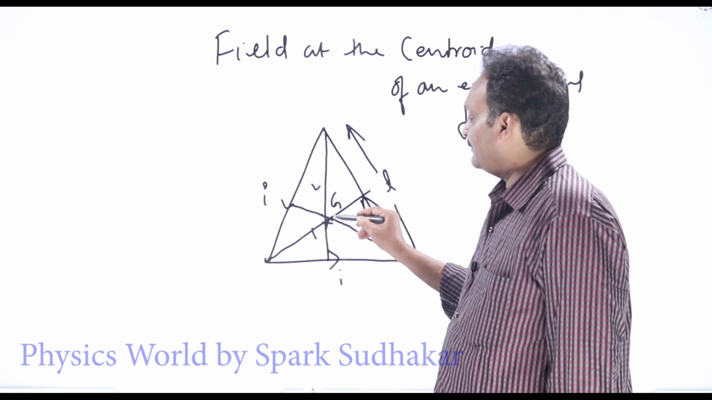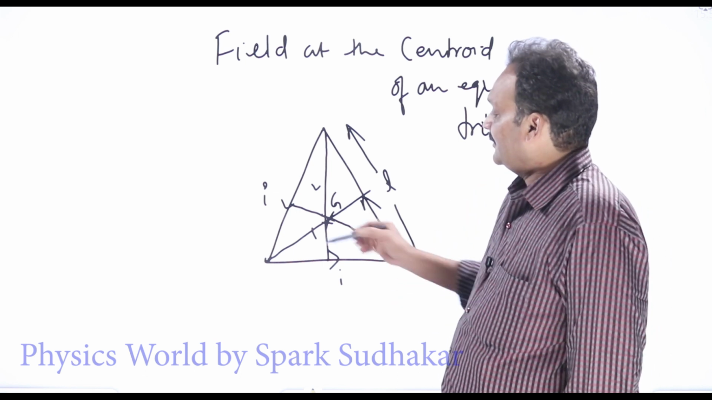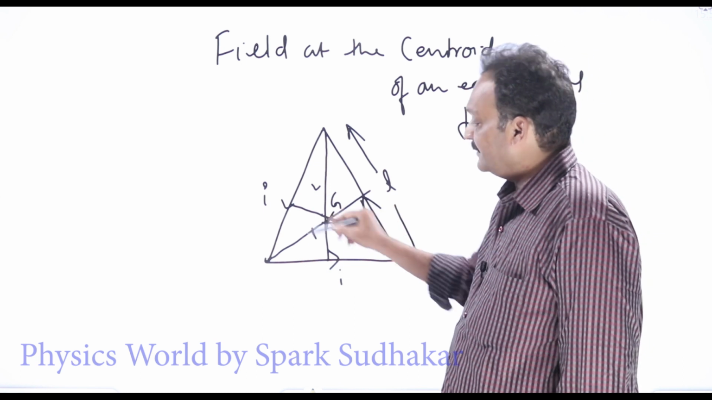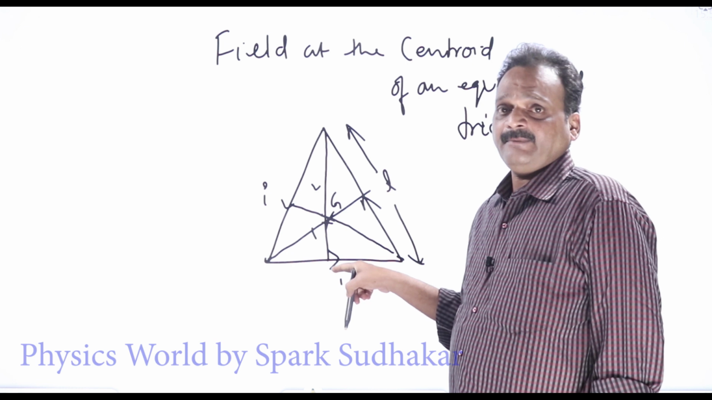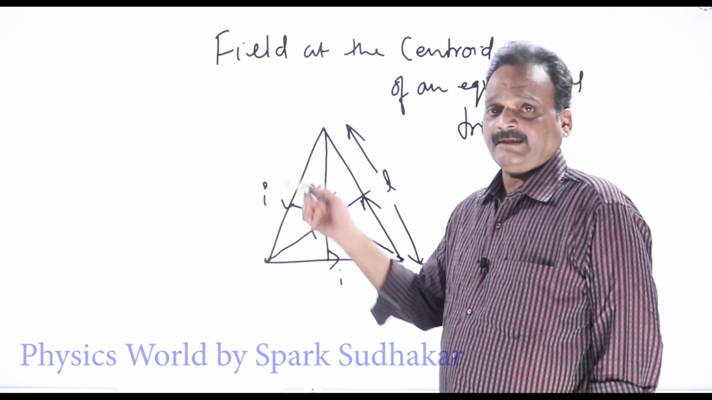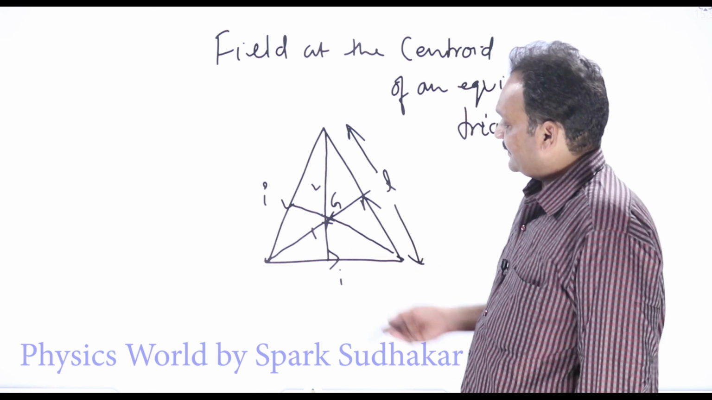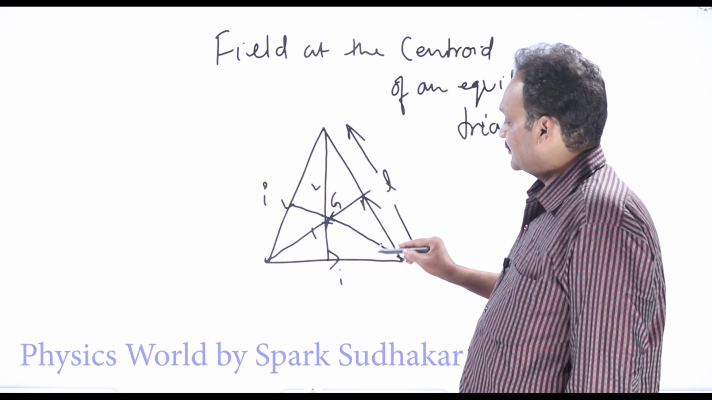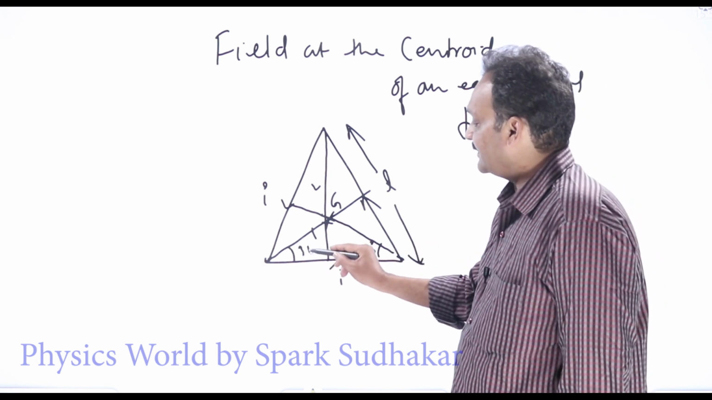What is the magnetic field at the centroid of an equilateral triangle? I told you, you have to consider three segments here. The point is symmetric about all three segments. So first find the field due to any one segment, then multiply it by 3, and you will get the final answer. What are the geometrical factors here? In an equilateral triangle, this angle is 60 degrees, so this angle will be 30 degrees here. This angle also will be 30 degrees here.